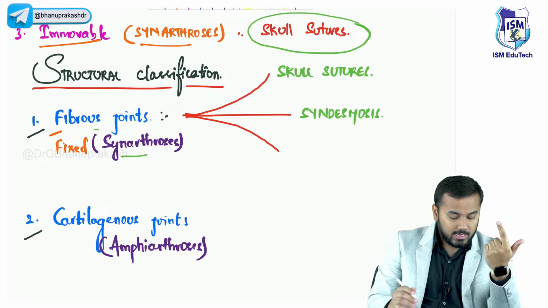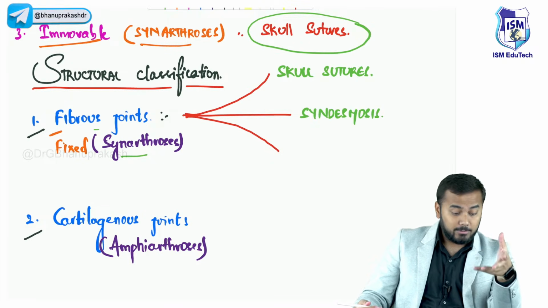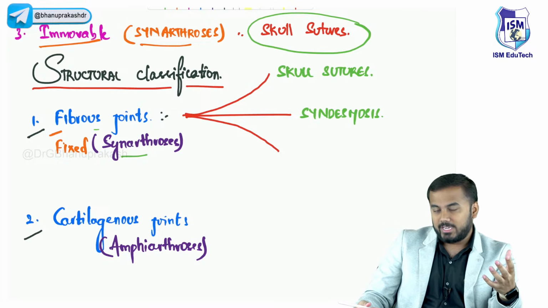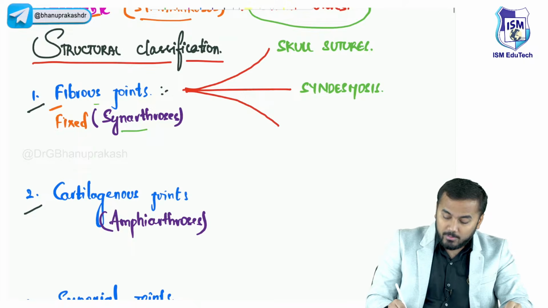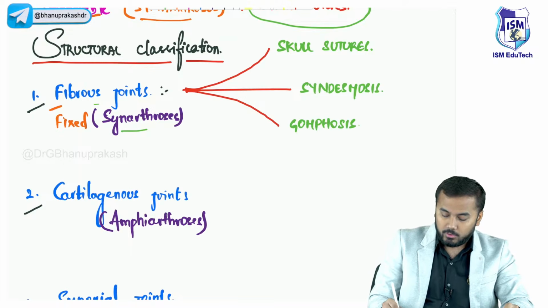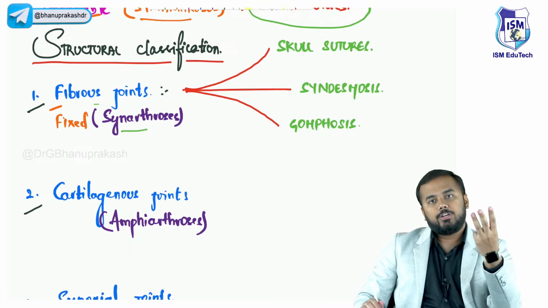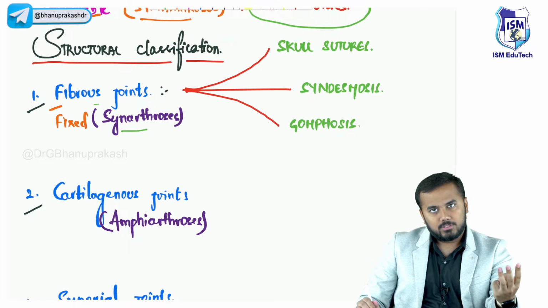After this we shall also do the MCQs. Let us see the MCQs which are asked in the exams, and how much you will be able to do. Okay, so skull sutures, syndesmosis, and after that comes gomphosis. So if someone asks you what is the classification of fibrous joints, they are classified into three types: skull sutures, syndesmosis, gomphosis.